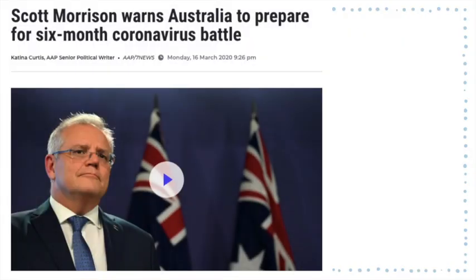Now, if we have a look at a more positive representation, we have Scott Morrison warns Australia to prepare for a 6-month coronavirus battle. We have the word warn, which shows that he is protecting us. He is warning us. He's giving us advanced notice. Prepare, again, he is organized. He is prepared to deal with this situation. If you are prepared, that is quite a positive thing. We also have battle, meaning that he's ready to fight on our behalf, which is a positive representation.